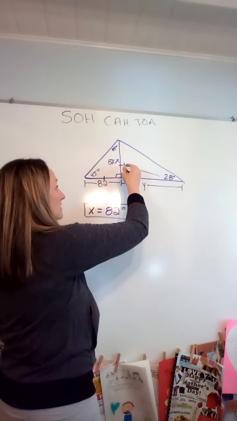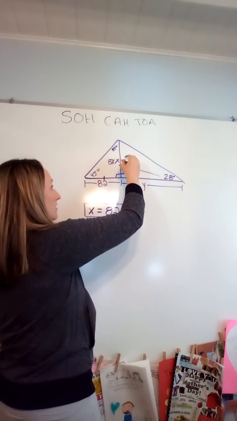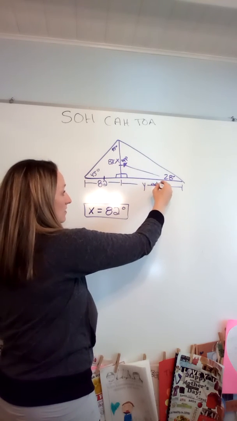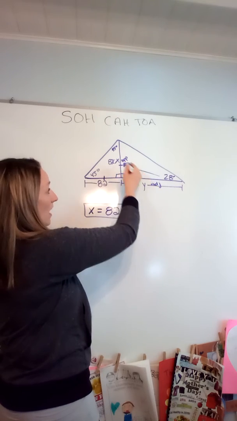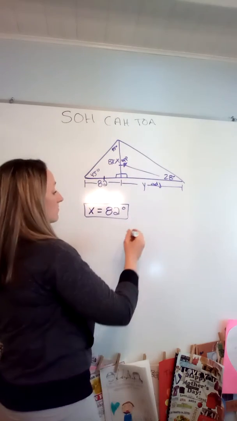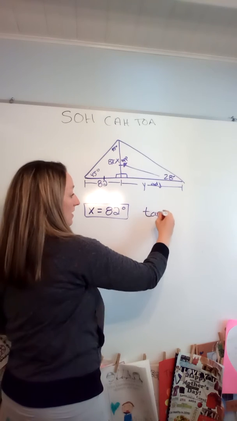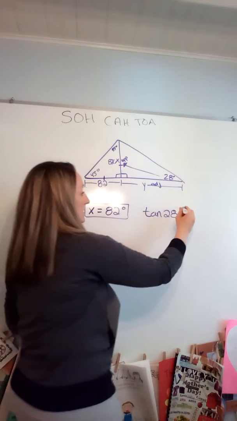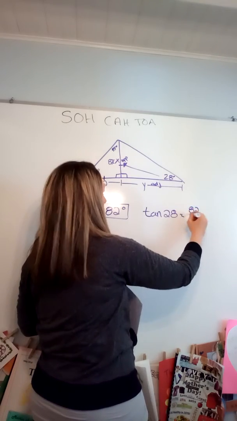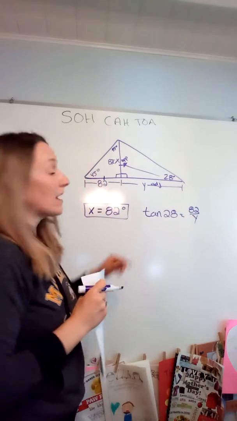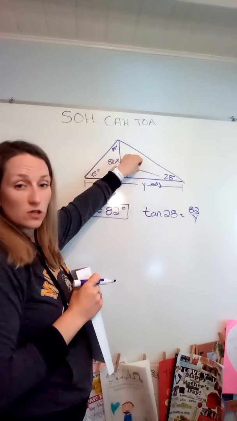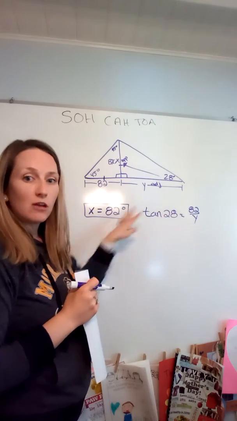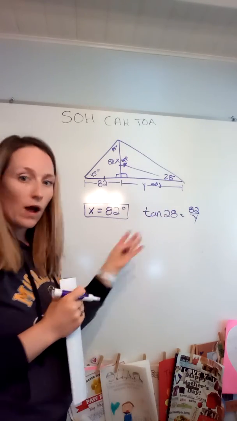Here is my opposite side, OPP. That's 82 now. I'm looking for my adjacent side. So I have to remind myself, opposite adjacent, that's tan, right? So it's going to be tan of the angle, tan of 28, is equal to opposite over adjacent, 82 over y. Keep in mind as well, if I had tried to set up this trig ratio first, I would have had two unknowns. I would have had the x and the y. So you can set it up, but then you have to go figure out how to solve for the x or the y and then go back.